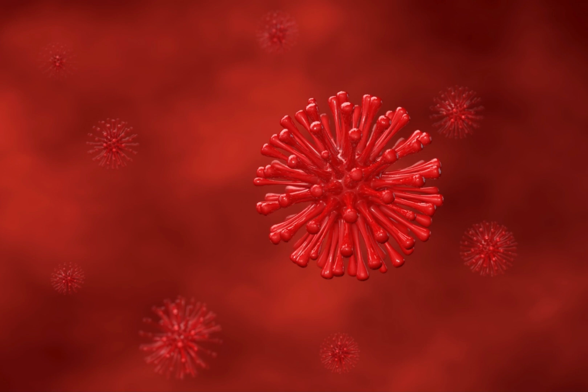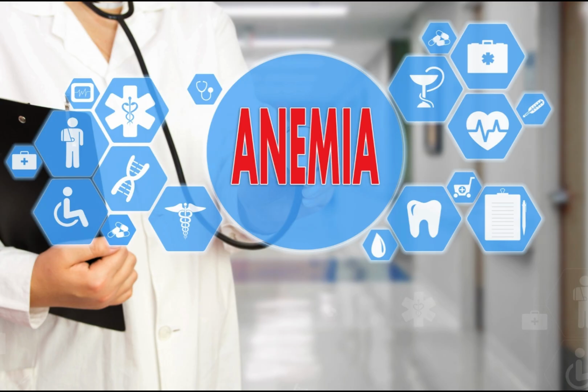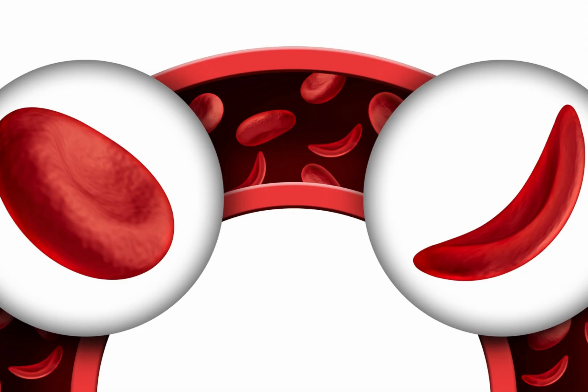Aplastic anemia can also have similar symptoms as other conditions, for instance, myelodysplastic syndrome and paroxysmal nocturnal hemoglobinuria. A doctor will want to rule out these conditions. In some cases, a person with other conditions can develop aplastic anemia. These conditions include ataxia pancytopenia syndrome, Fanconi anemia, Shwachman-Diamond syndrome, and telomere diseases. If a person has these conditions, a doctor will recognize that they are more likely to get aplastic anemia.